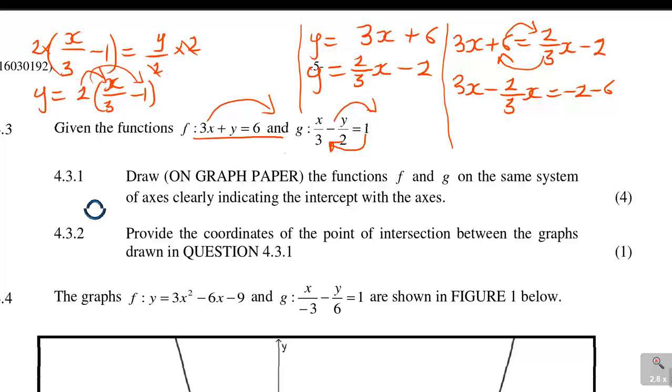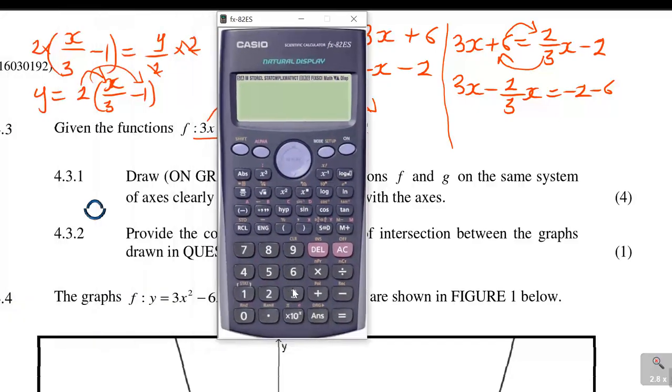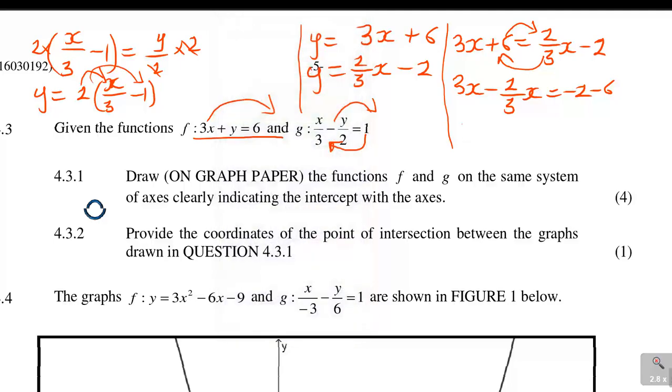Then you need to use a calculator here to say 3 minus 2 over 3. It will give you 7 over 3. So you've got 7 over 3x is equal to minus 2, minus 6 is negative 8. Divide by 7 over 3, and then you divide here by 7 over 3. Then you cancel, and you're going to have your value for x here.